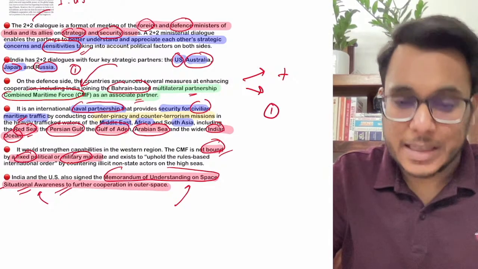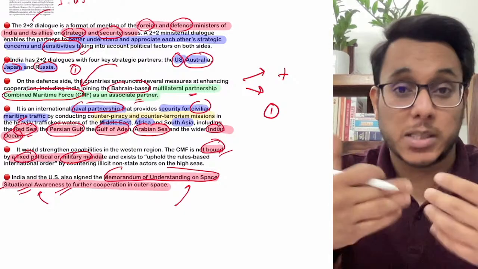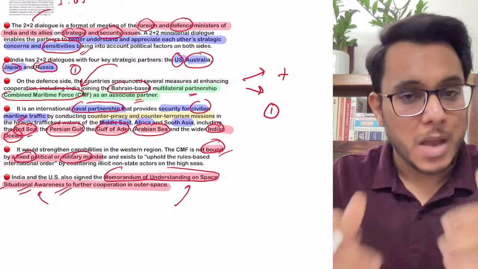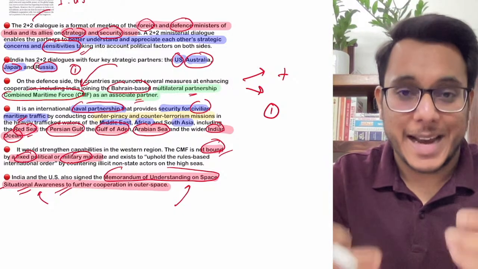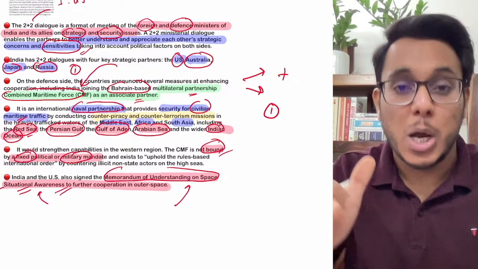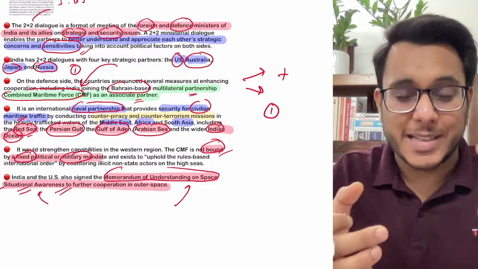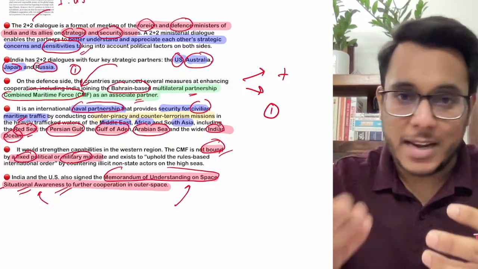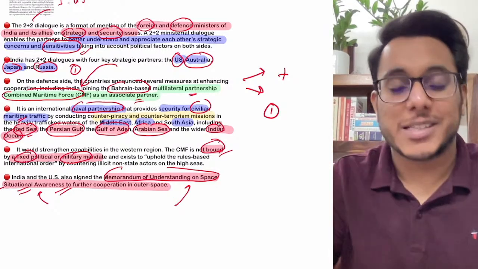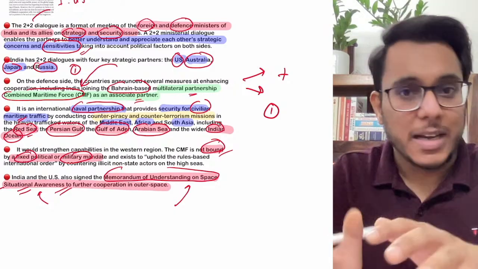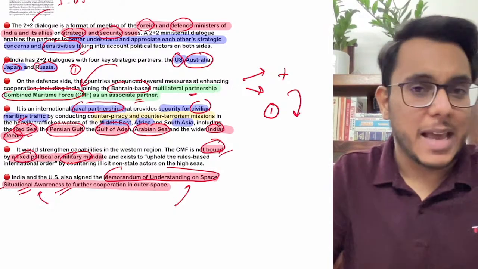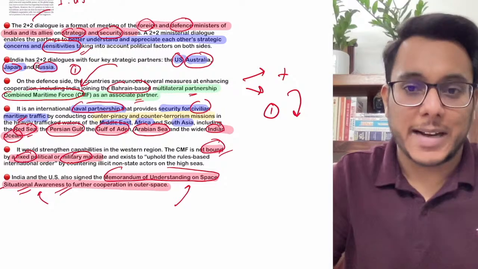For example, the USA expressed concern with respect to the oil imports that we are doing from Russia, but India has rejected that. India says that whatever oil we import from Russia in an entire month, Europe imports more than that in less than 1 day. Is it clear? But when Europe is importing, you are not saying anything. But when India wants to import oil from Russia, the USA has a problem. So India has given a very clear reply that the imports of India are nowhere near the imports of Europe.